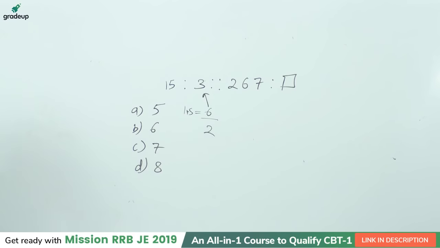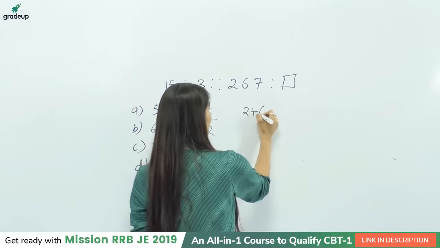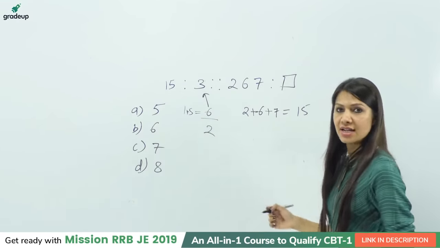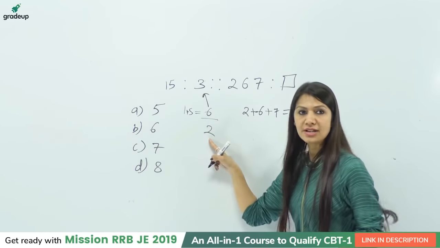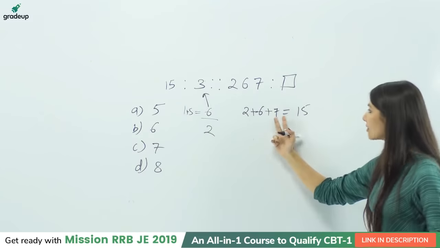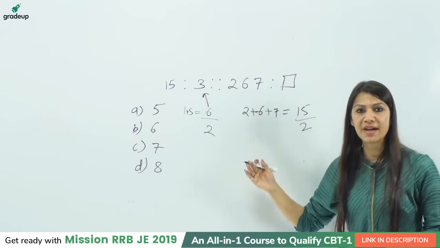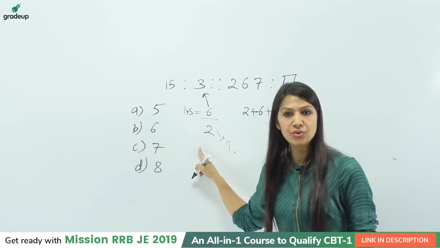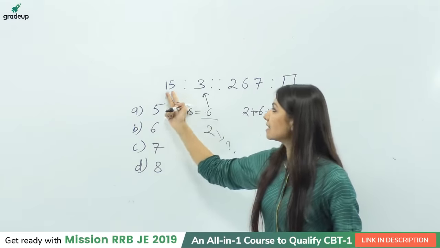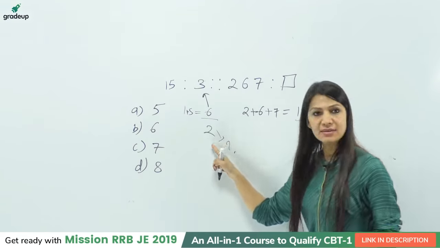So can we apply the same thing in the next part, right? So if you check out, it is 2 plus 6, which is 8, plus 7, that is equal to 15, right? So because it was 6 divided by 2, after adding the digit, it is divided by 2, right? So after adding the digits, if I divide it by 2, I will have some answer like 7.5, but dividing it by 2, maybe we will have the exact answer. So the reason is, this number 15 is having only 2 digits, right? So we just divide it by 2.